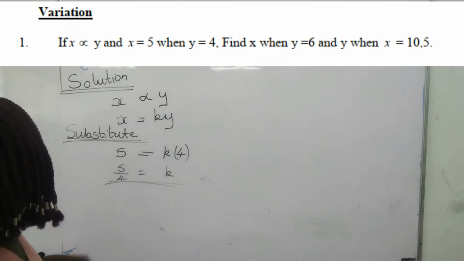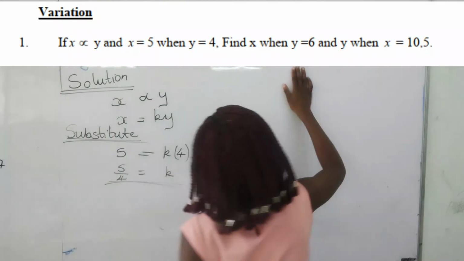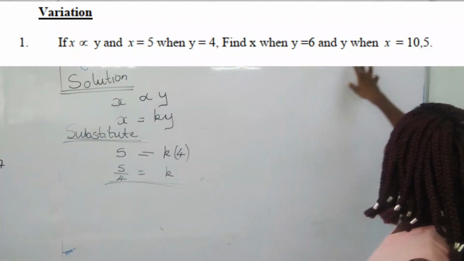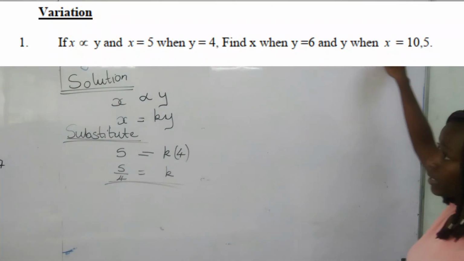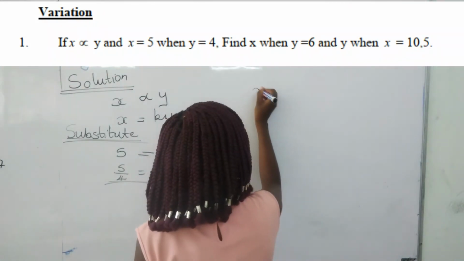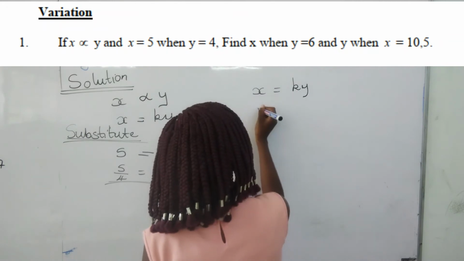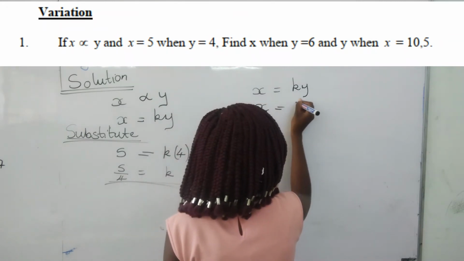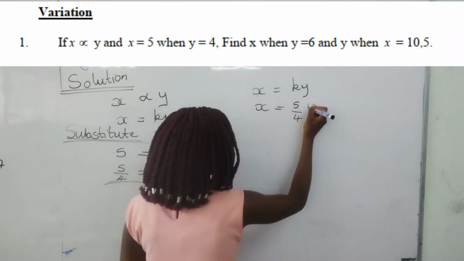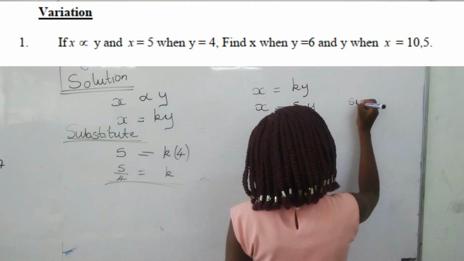What I'm going to do now is answer our question. As every variable is now known, we now have to answer the question. The question reads, find x when y is equal to 6. We know that x is equal to ky, and we also know that k is 5 over 4. Here we substituted.